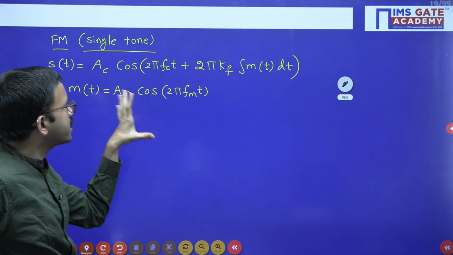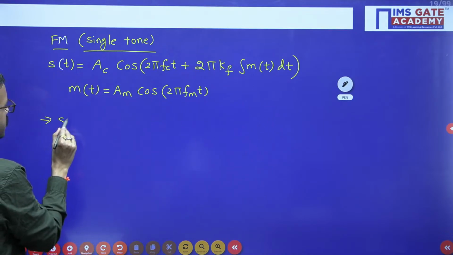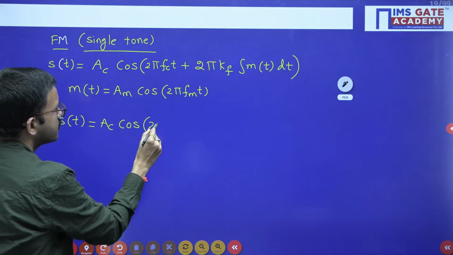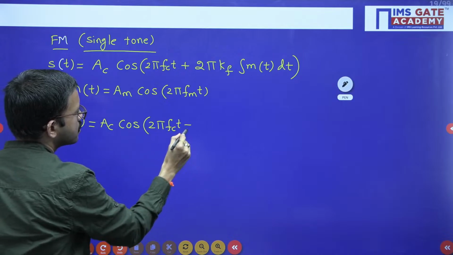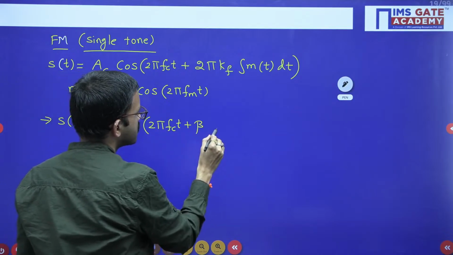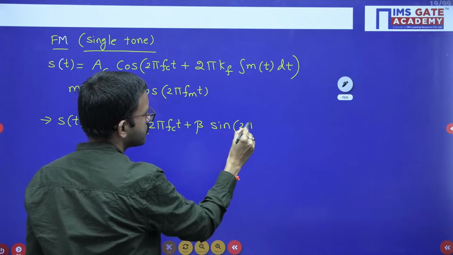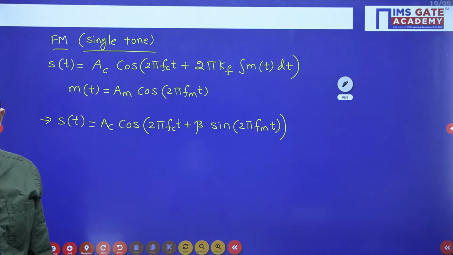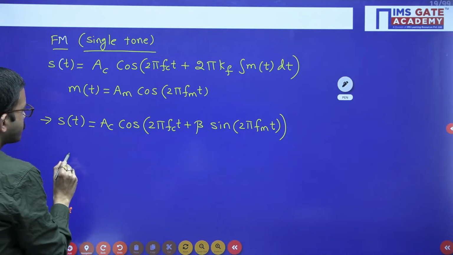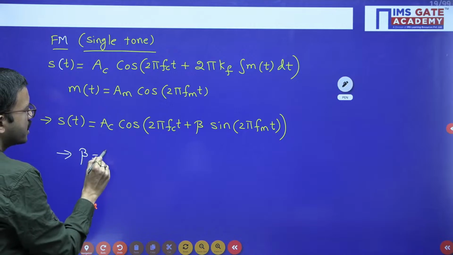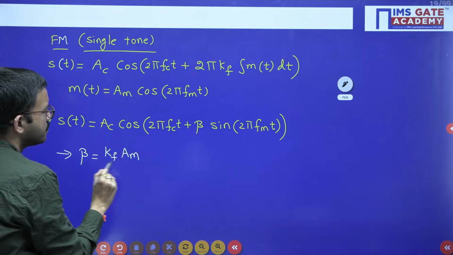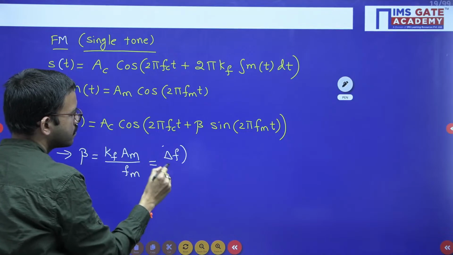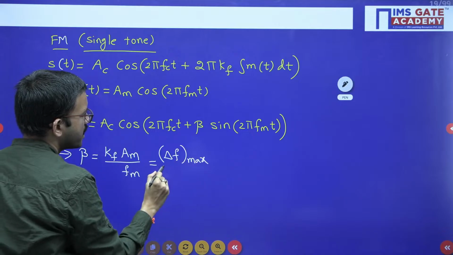After doing few steps, you will get the standard equation like this: S of t equal to Ac into cos 2 pi fct plus beta into sin 2 pi fm into t, where beta equal to kf Am by fm, where kf into Am is nothing but delta f max, divided by fm.